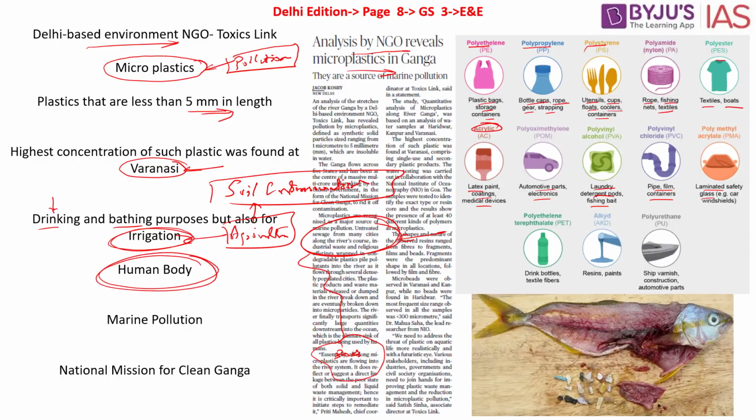How? As we have just discussed, this will cause marine pollution. When it causes marine pollution, the plastic enters the ocean water, and if you can see this particular image, there are these plastics from the digestive system of the fishes. So these marine organisms consume the plastics. These plastics are consumed by human beings, and ultimately it is human beings who will be the major sufferers.